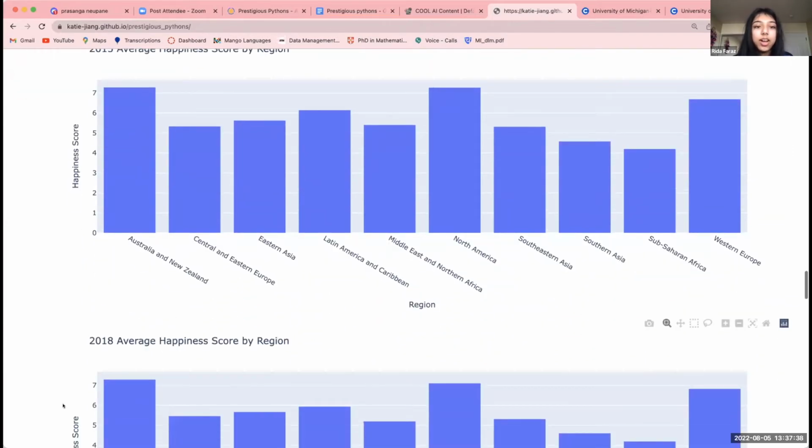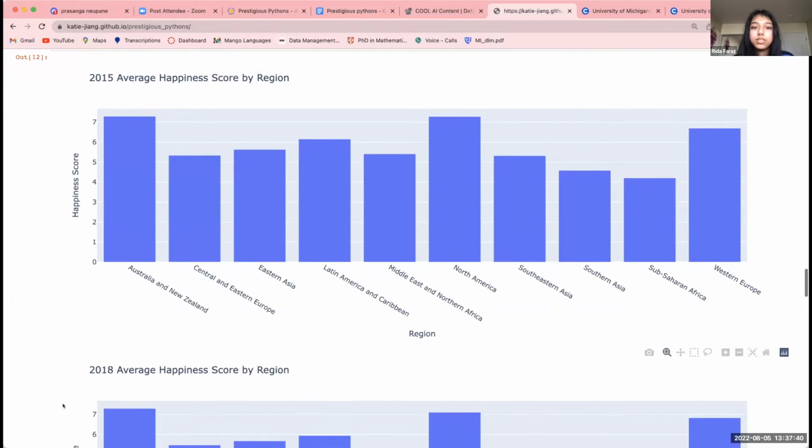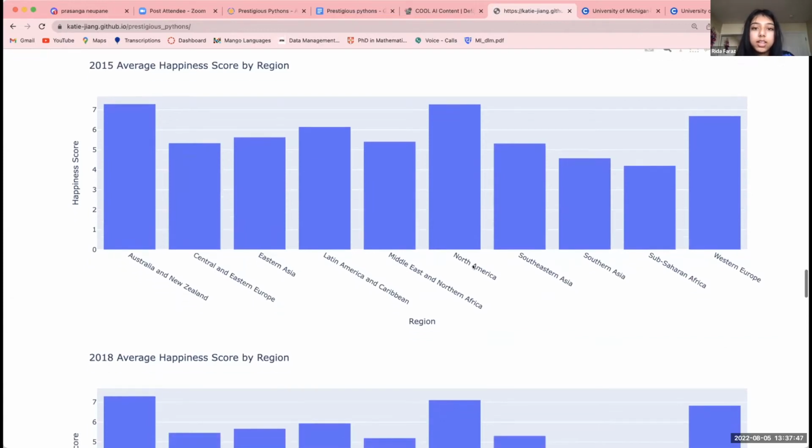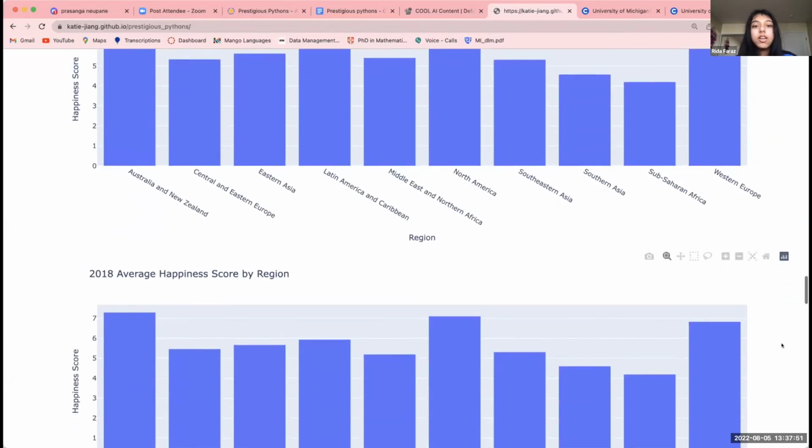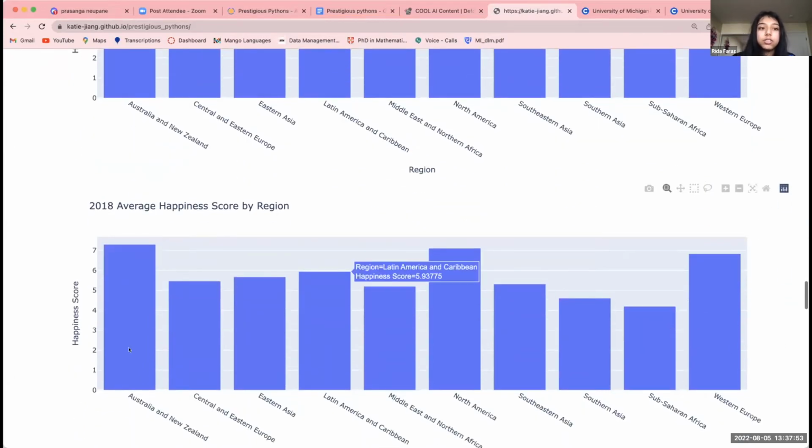According to the graphs, we can see a common trend in which regions tend to have higher happiness scores and which ones usually scored lower. Every year, Western Europe and North America had the highest average happiness scores for their region, and for the most part, Australia and New Zealand followed suit. On the other hand, South Asian and African regions consistently showed the lowest average happiness scores.